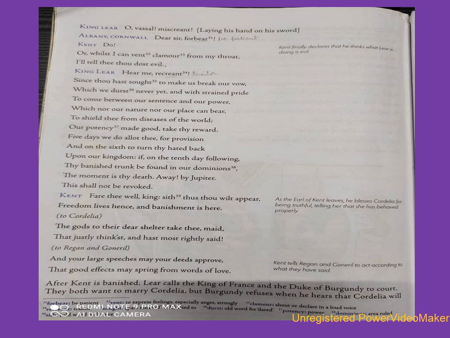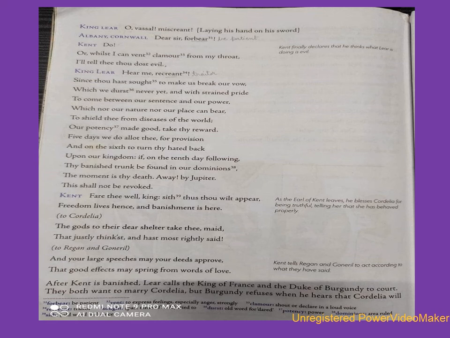Page 176. King Lear: O vassal, miscreant, laying his hand on his sword. So King Lear becomes very upset by listening to Kent. He says, you cheat, you miscreant. Miscreant means a person who goes against his kingdom, a person who does wrong things. So he says, you are a miscreant, and he just tries to take out his sword. At the same time, Albany and Cornwall, his two sons-in-law, say, dear sir, forbear. Forbear means be patient. Kent also says, yes, you should be patient.